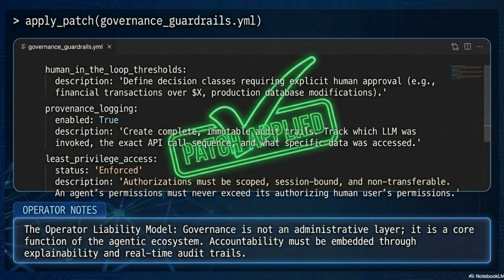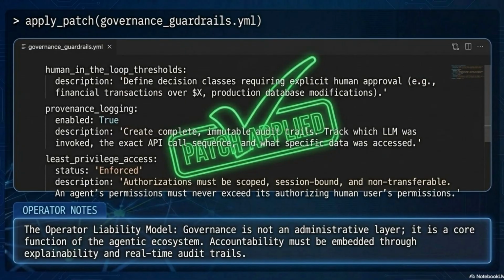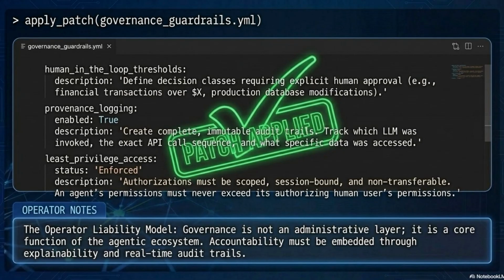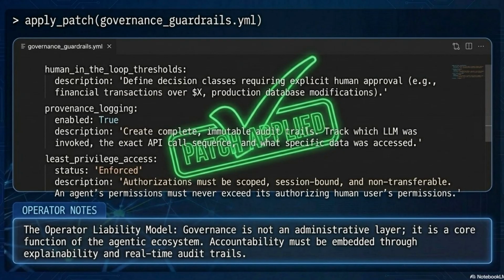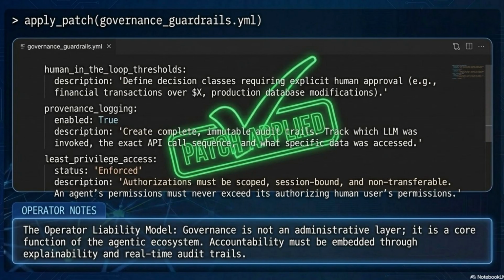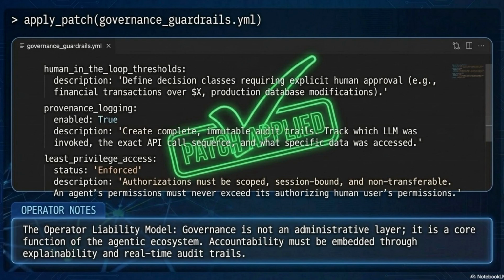Least privilege access enforced. Authorizations must be scoped to the minimum required permissions, bound to the session, and non-transferable between agents. An agent's permissions must never exceed the permissions of the authorizing human user. This principle directly addresses the confused deputy vulnerability from the previous slide.